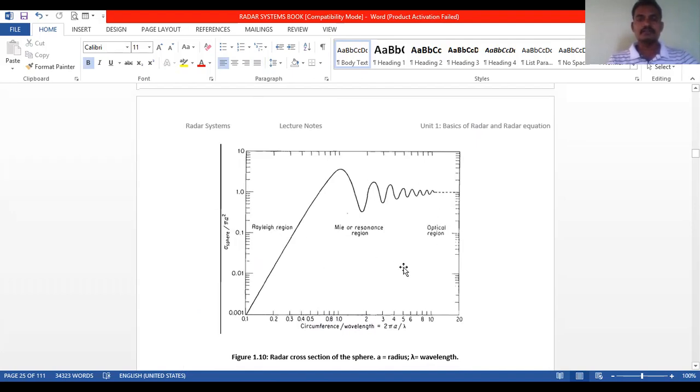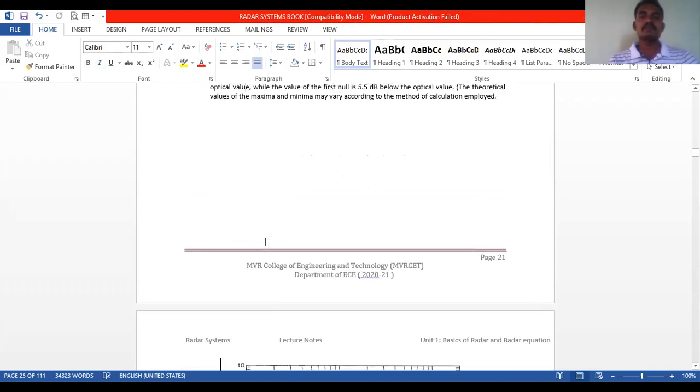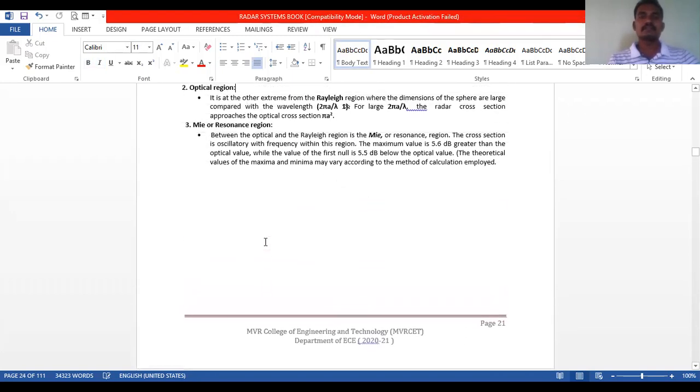Here a is the radius and lambda is the wavelength, so 2 pi a by lambda is the circumference per wavelength, and the plot is sigma of sphere by pi a squared. We will explain these three regions in detail.